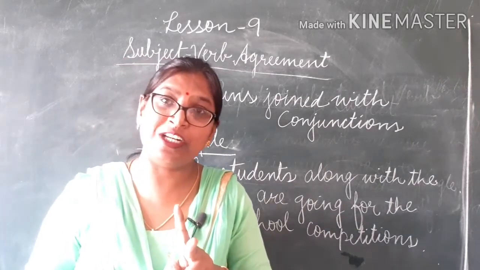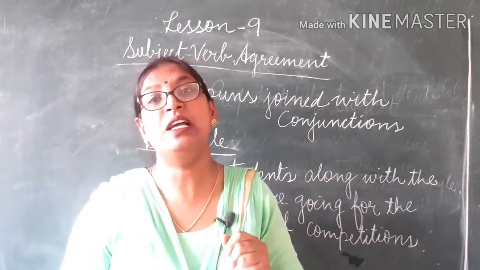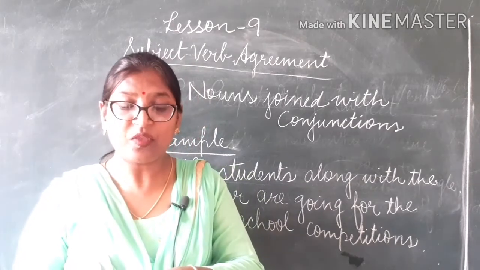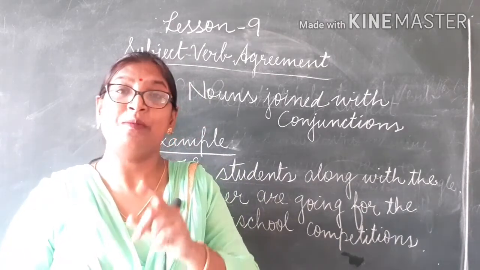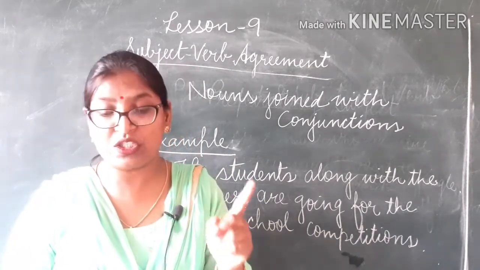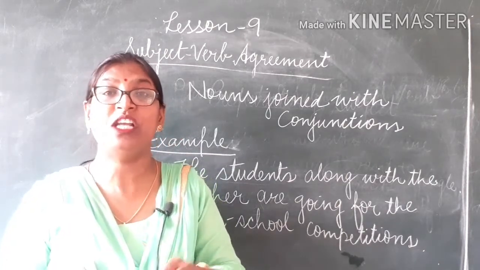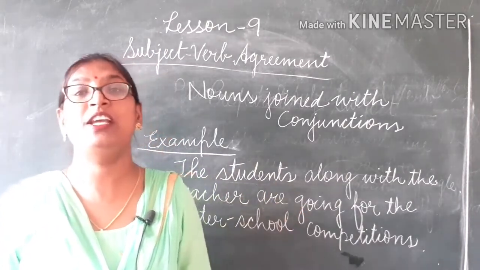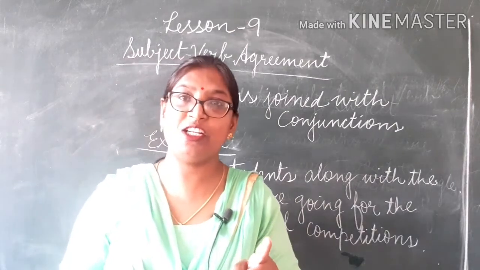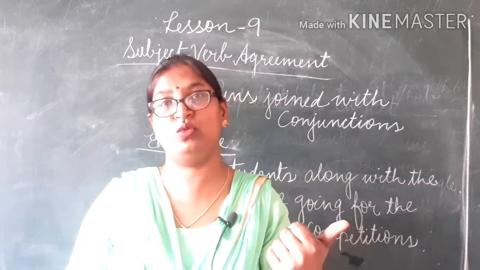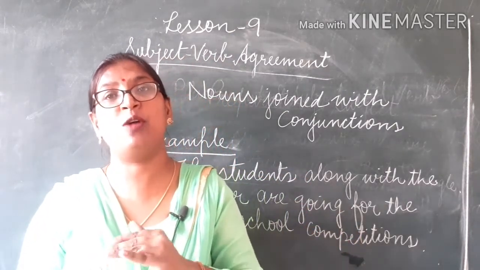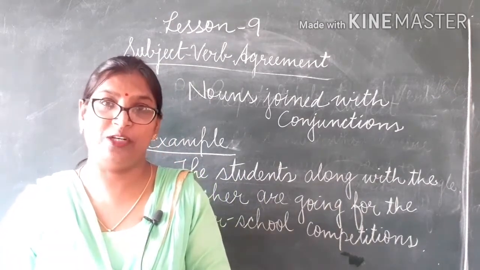When two nouns are joined with the conjunction, the verb is used according to the noun which is mentioned first. According to the first noun, we use the form of the verb.